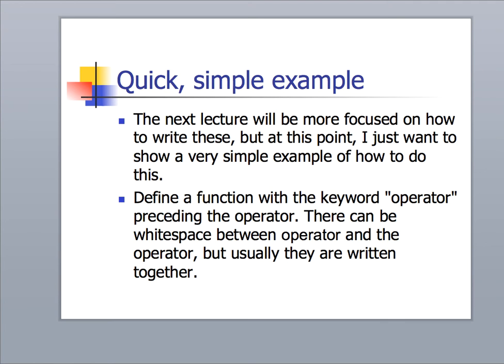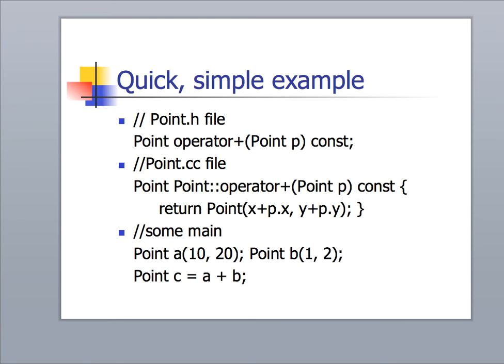Okay, so if we define a function with the keyword operator, this is how we define the operator overloads for any of these. There can be white space or not, but usually they're written together. So for example, here if we had a class that we're going to create called point, we might create a point operator overload. So in this case, the operator overload plus for the addition operator, it's going to take a point P. Now remember that in most cases, we'll see some exceptions in a minute, but in most cases, these operator overloads are operated on two entities of the same type. So in this case, two point entities.